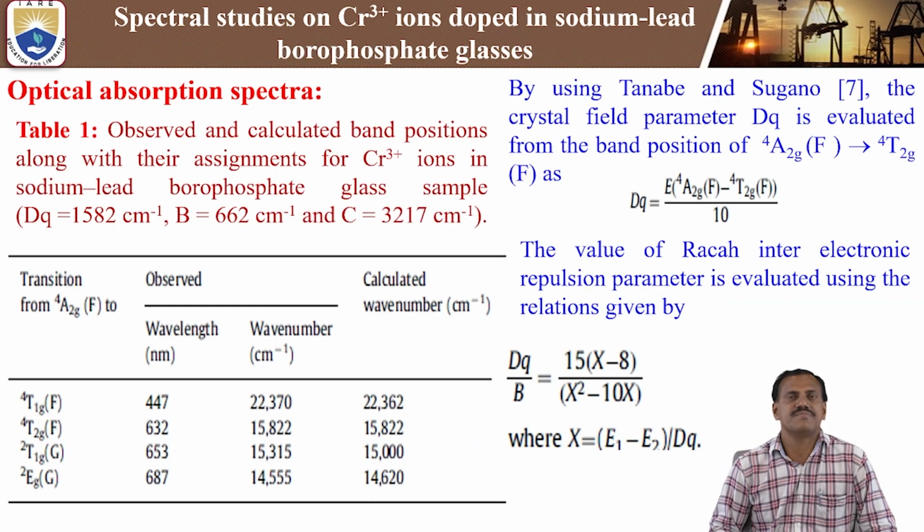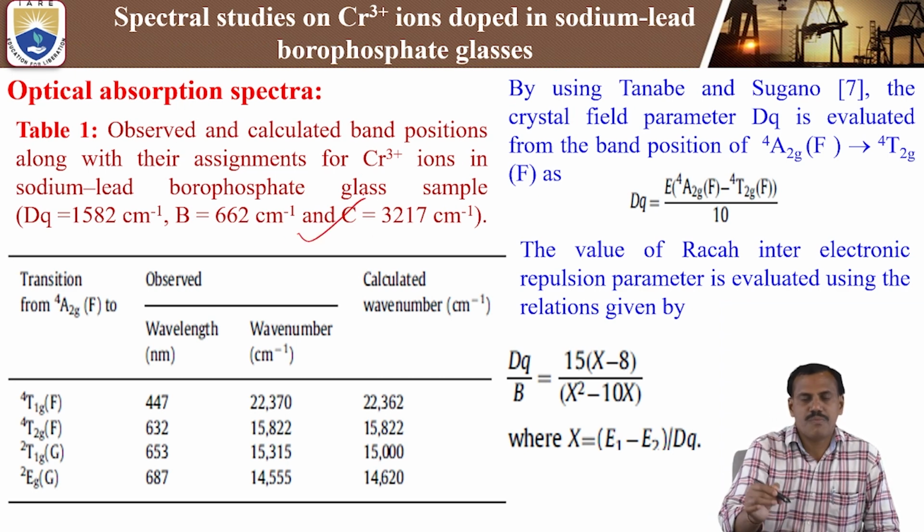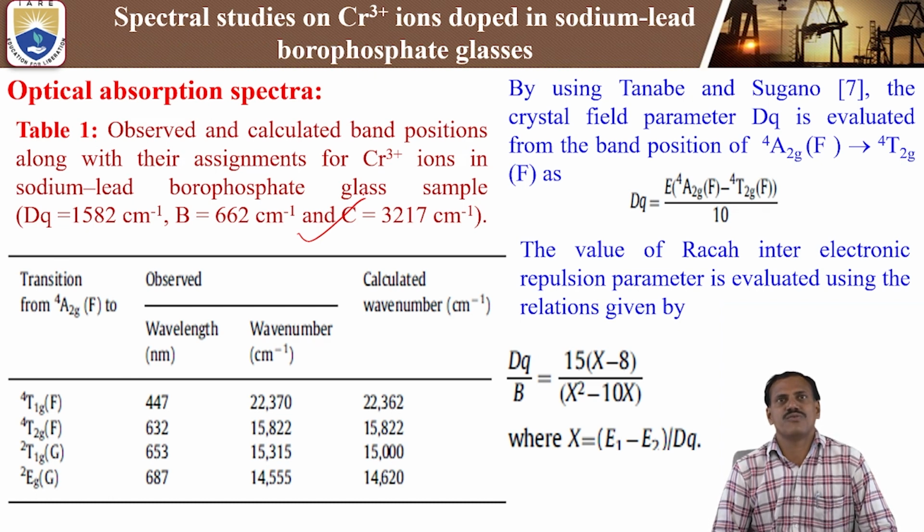So we are studying the optical absorption spectra here. Table 1 shows the observed and calculated band positions along with their assignments for chromium 3 plus ions in sodium lead borophosphate glasses. By using this absorption data, we can calculate the crystal field parameters.